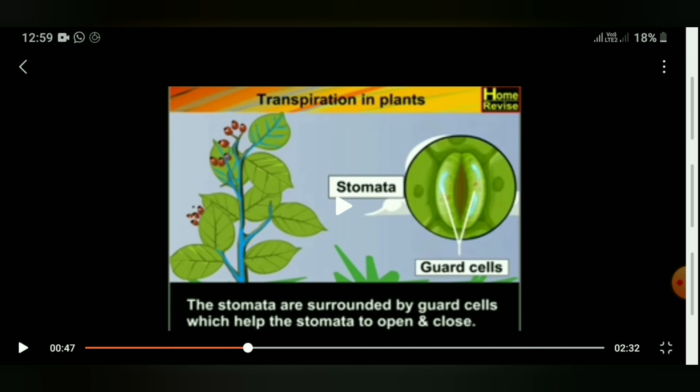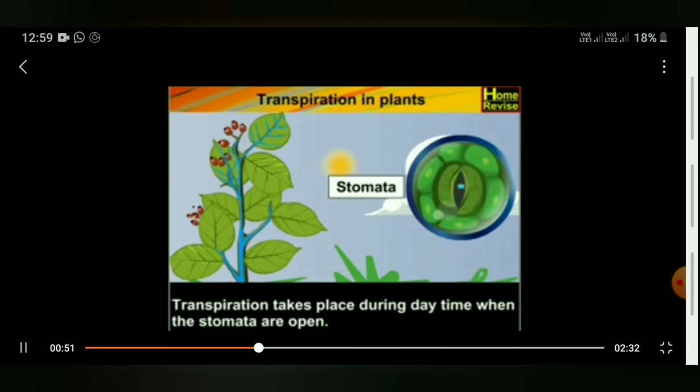These guard cells will control the opening and closing of stomata. If more water is there in the plant, the stomata will open. If less water is there in the plant, the stomata will close. During the hottest part of the day, that is during the afternoon, the stomata will open, and the transpiration will be more because of the heat. During the night, the transpiration is very less. So this is the guard cells helping in closing and opening of stomata.